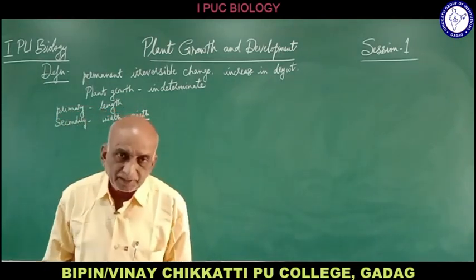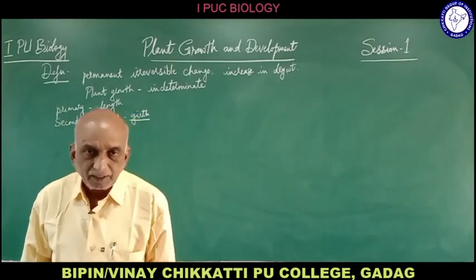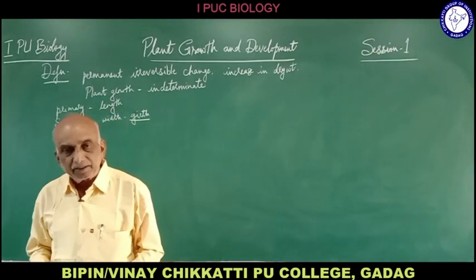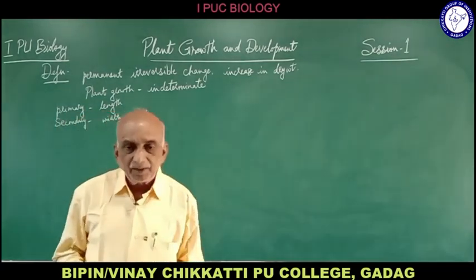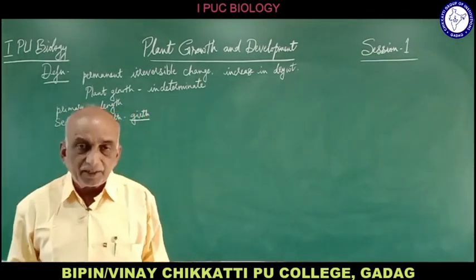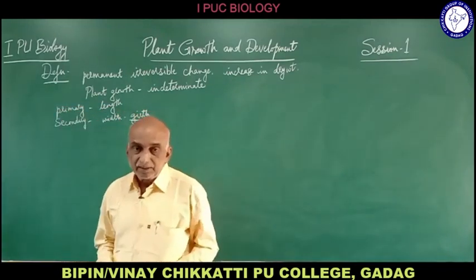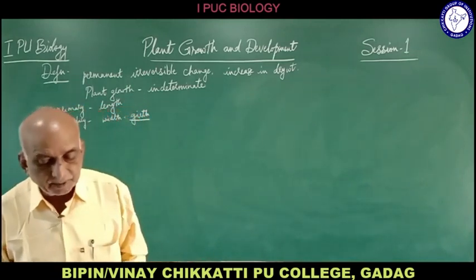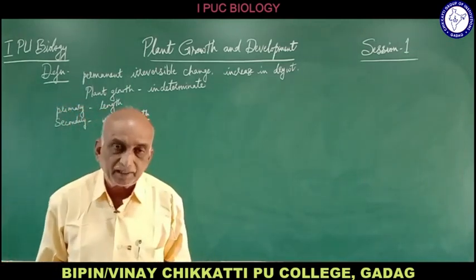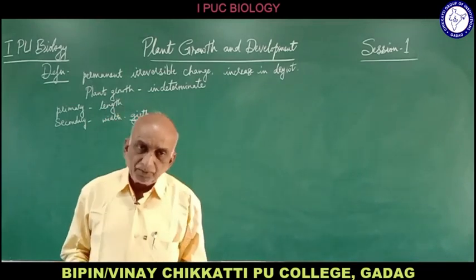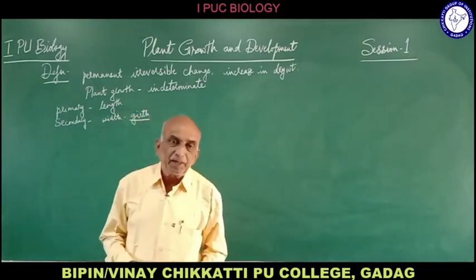Also the increase in the dry weight of the organism. Dry weight is the total biomass or the organic matter present in the plant, and that is also taken into consideration. Even the increase in length of the plant.